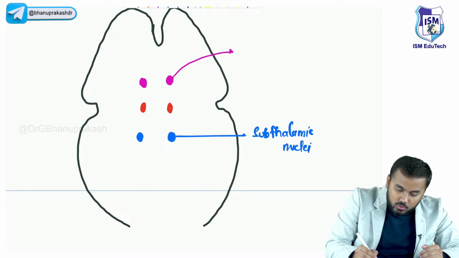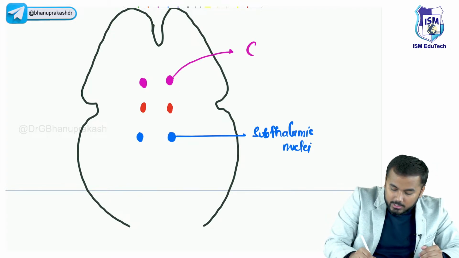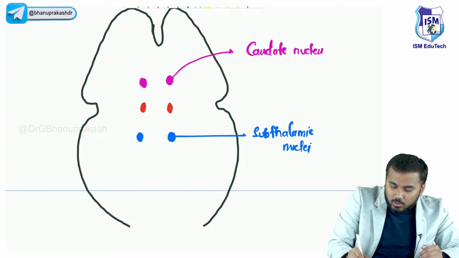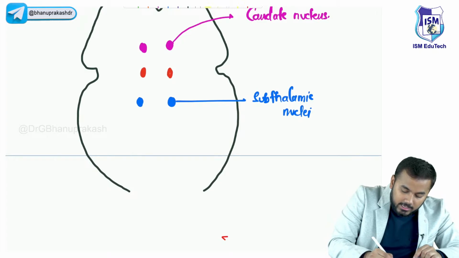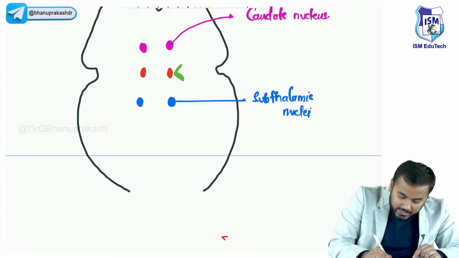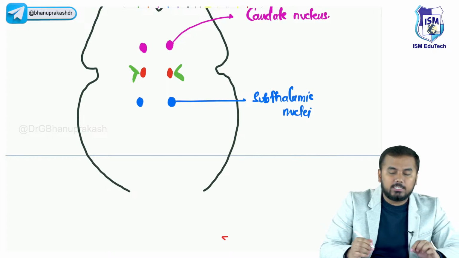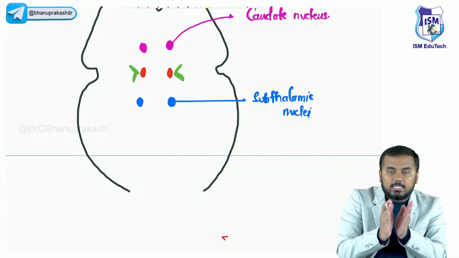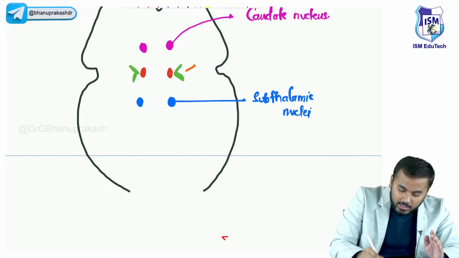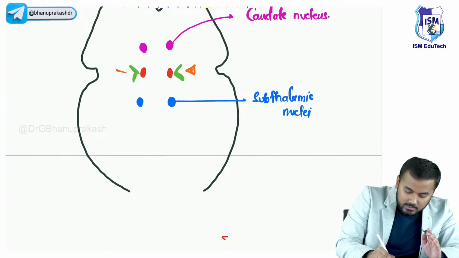What are these pink structures called? These pink structures are called caudate nucleus. Second, these green color structures are called internal capsule. We are not talking about that now. Just beside the internal capsule, you have another structure like this.